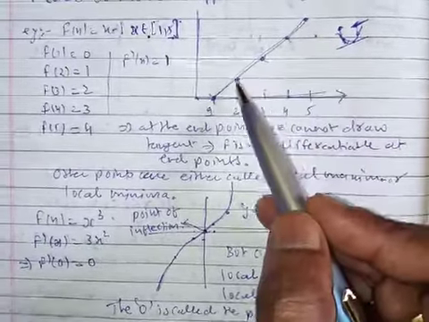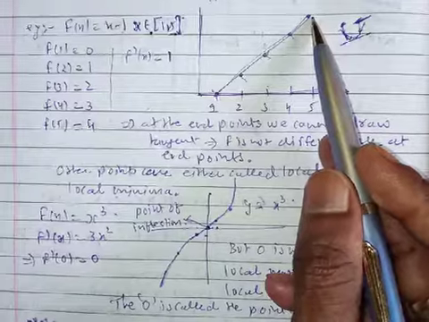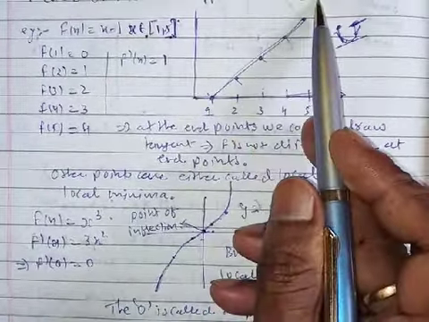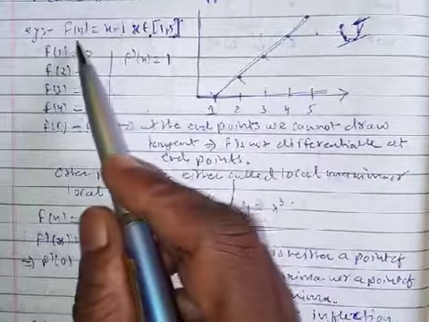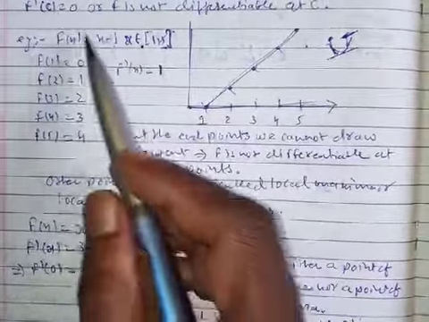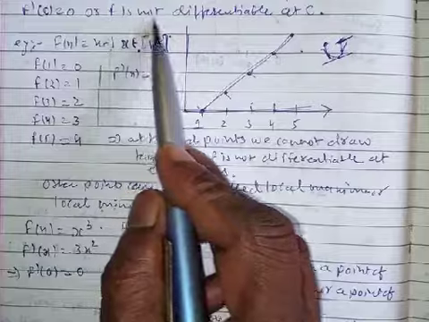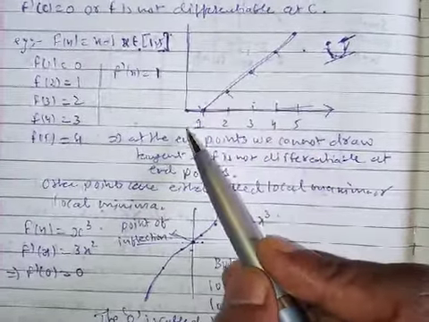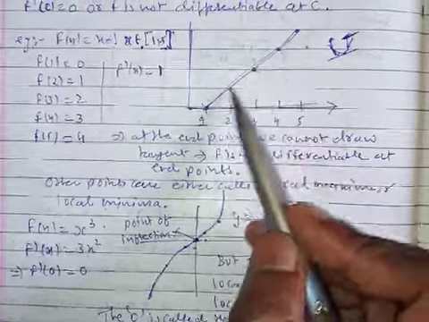If we cannot draw the tangent, the function is not differentiable. So for the function f(x) = x minus 1, at the end point it is not differentiable. We cannot draw a tangent there, so it is not differentiable.